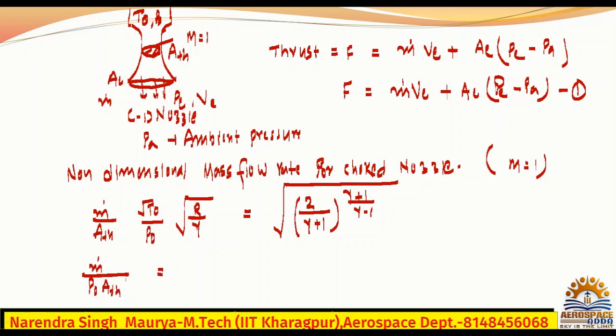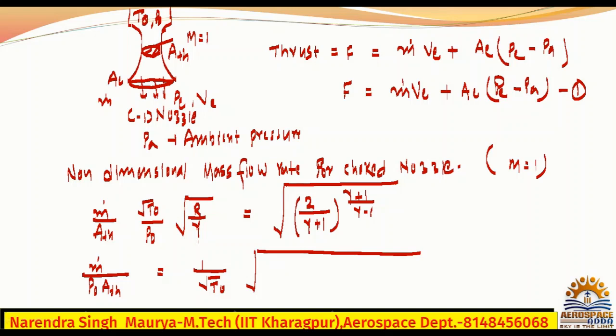What is this value? You can write, because this is the root, so you can take it inside the root, and the temperature will go to this side. So this temperature will be 1 upon root of T naught, and inside the root this R gamma also you can write.